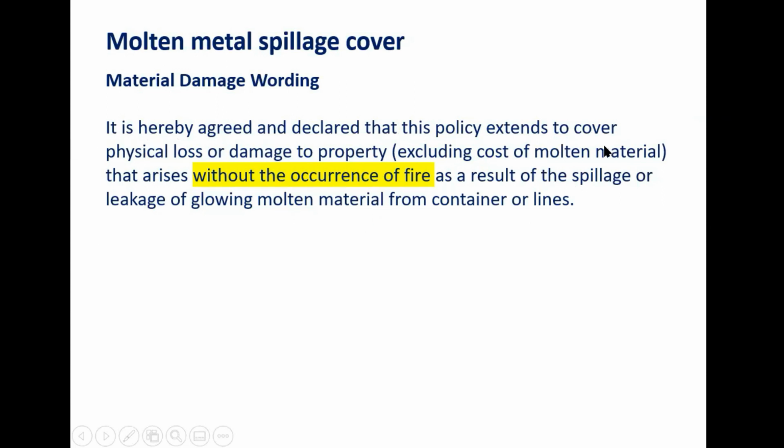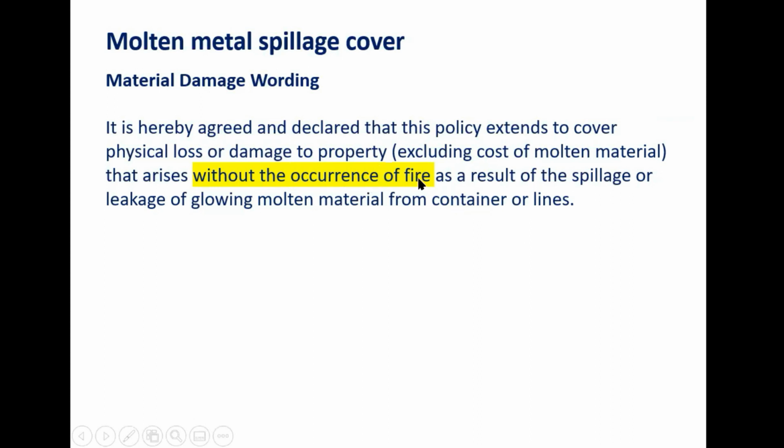It is hereby agreed that policy extends to cover damage to the property damage that arises without the occurrence of fire as a result of spillage or leakage of glowing molten metal from the container. Now, what is in it? In the ladle, your molten metal is there, red hot, glowing. It is spilled out because of accident, because of puncturing, because of leakage, because of cracking, because of breakage of your chain, which is lifting from the crane, because of breakage of crane itself. There are hundreds of reasons, mechanical reasons.